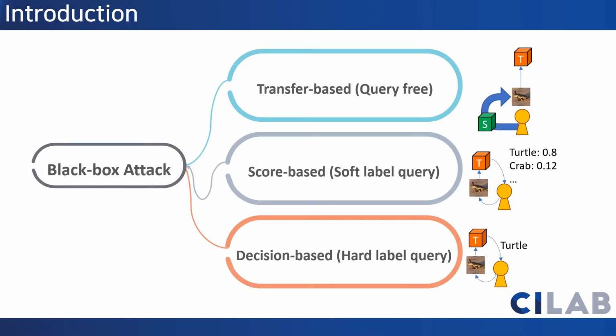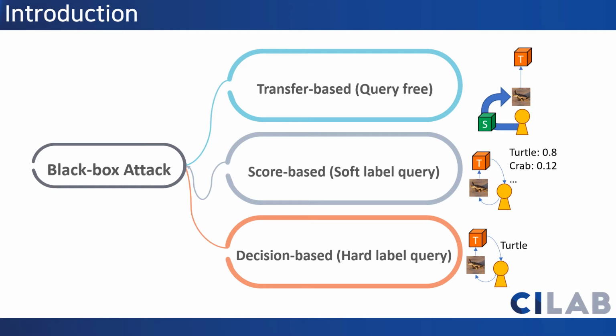Black box attacks are also largely divided into three types of attacks. Transfer-based attacks exploit the transferability of adversary examples and generate adversary examples from a local substitute model that mimics the target model. However, it assumes the attacker has access to the large training dataset to train a substitute model, and there is no guarantee for the success of the attack.